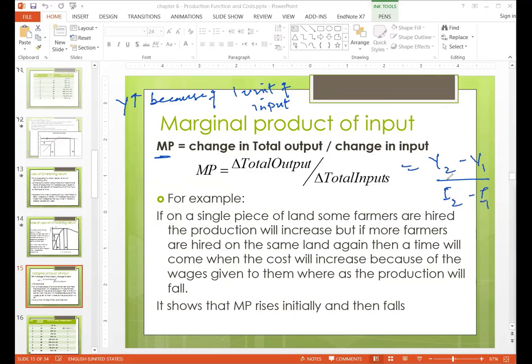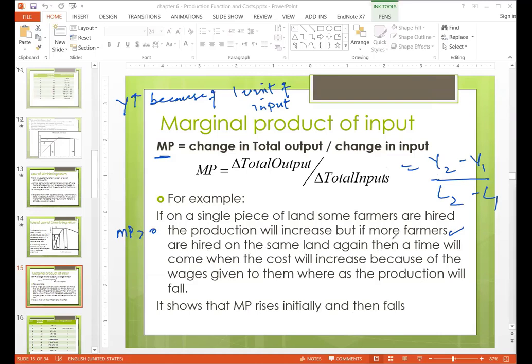Here we are only talking about one type of input, so we will not compare all inputs. Let me write the name of the input so that you are not confused: labor 2 minus labor 1. For example, on a single piece of land, some farmers are hired. The production will increase if there are more farmers. So an increase in labor is increasing output. In this case, MP is positive.